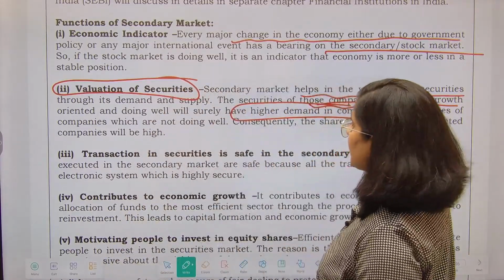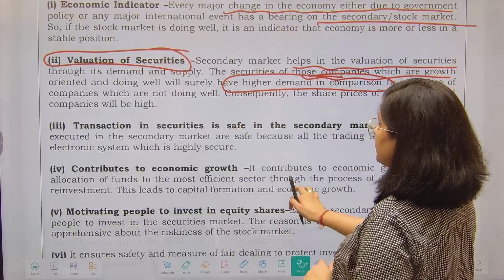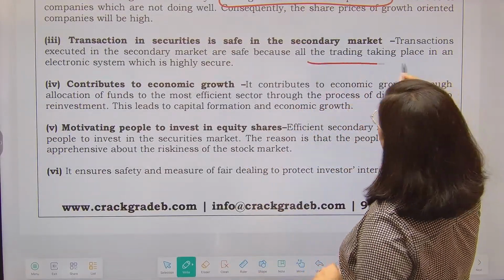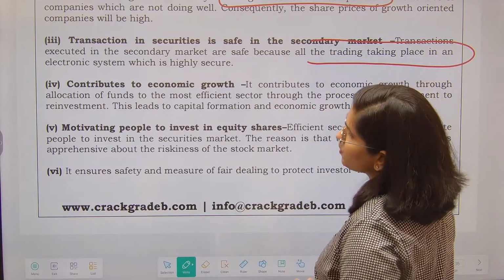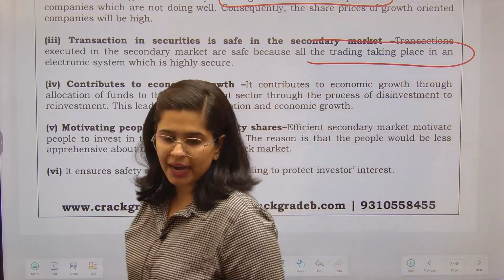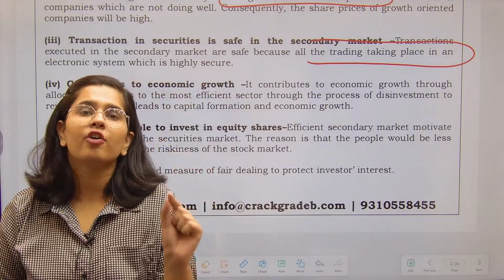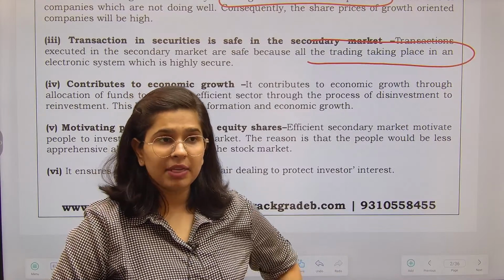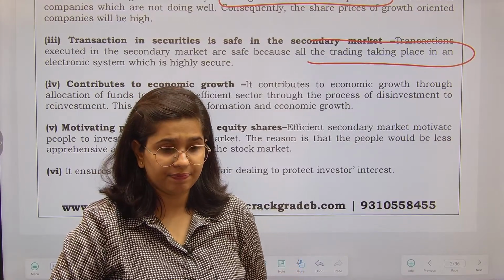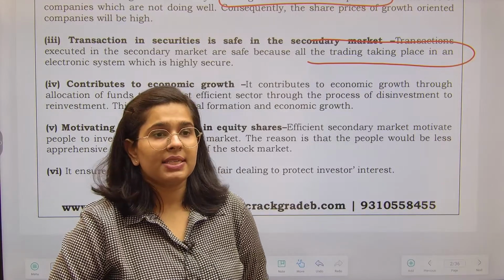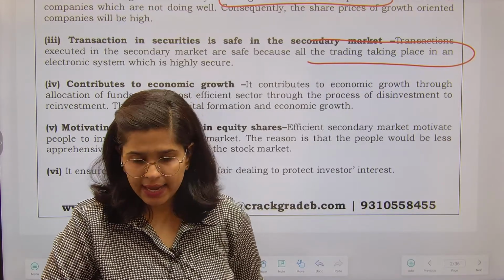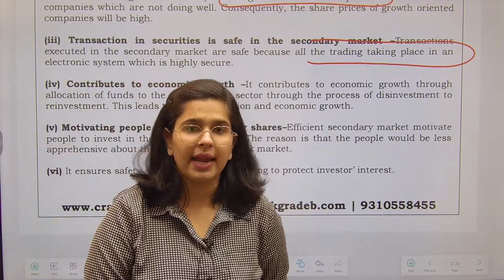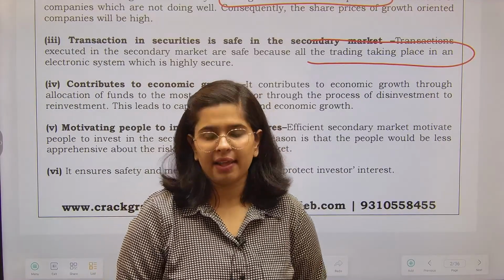Great. Now after that, transactions in securities are safe in the secondary market. Why is it going to be safe? Because all the trading takes place in an electronic system which is highly secure, and apart from that, if there is even an iota of problem, then SEBI is there. Obviously sometimes there are some issues where SEBI was not on its toes, that means it was not able to discover the problem in time, but yes, it does take decisions on those problems, right? It does rectify the mistakes and everything.